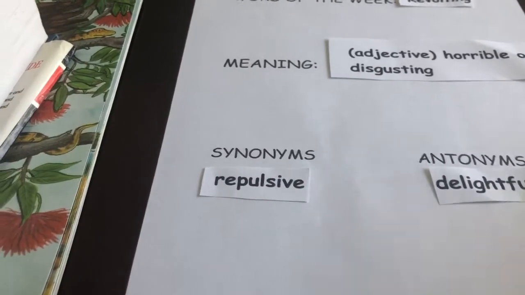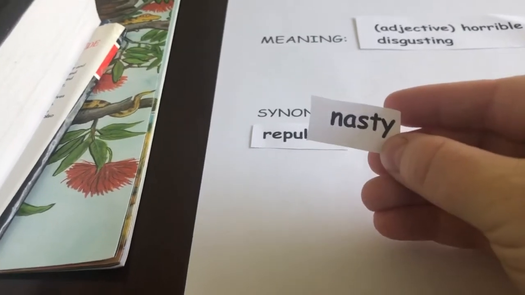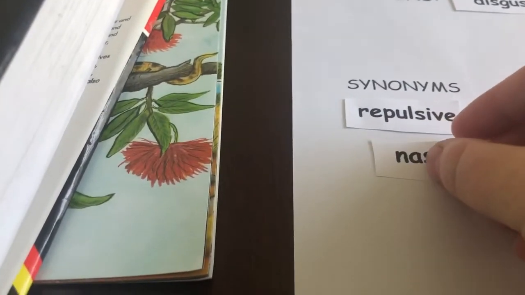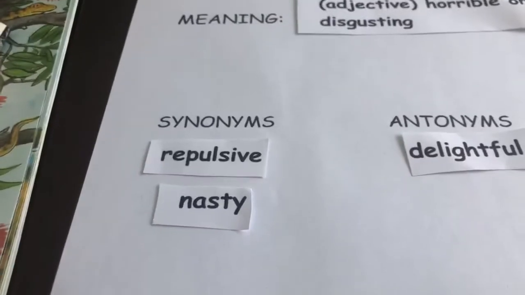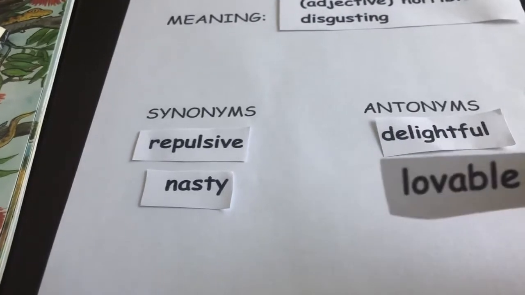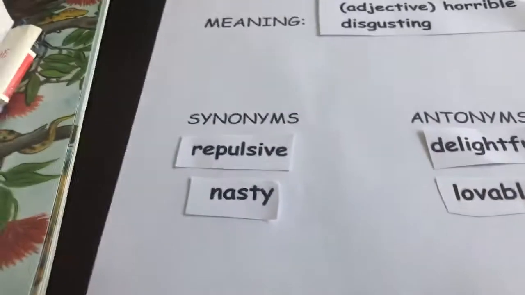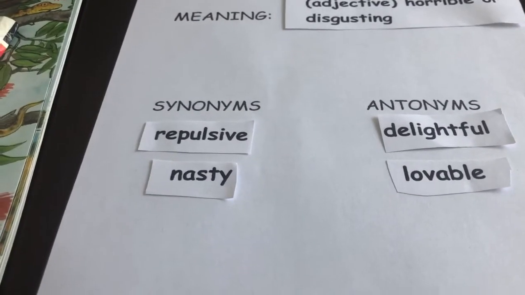Now what about the word nasty? Well, if something's nasty, oh yes, you don't want to spend any time with something nasty, do you? So that's the same kind of thing as revolting and repulsive. So I'll put that with the synonyms. But if something's lovable, oh, like a little kitten, that's not revolting at all, is it? So that's the opposite. I'll put that with the antonyms.